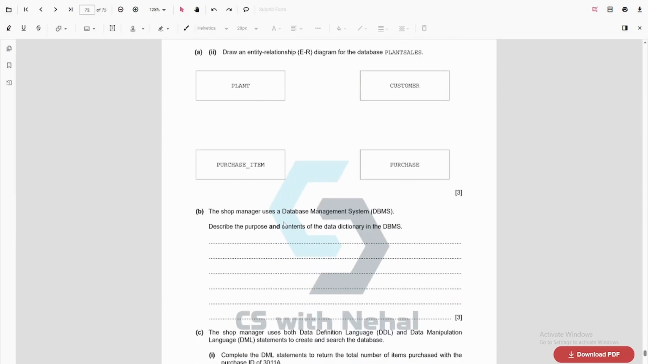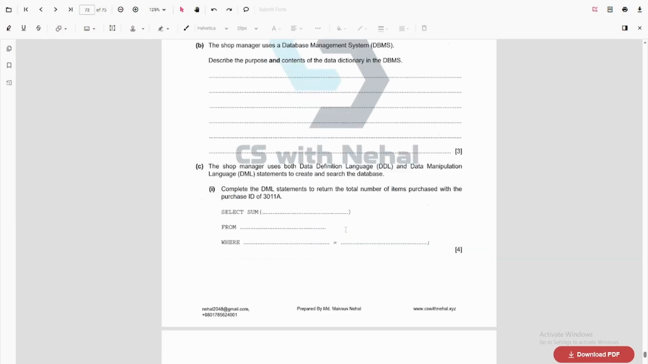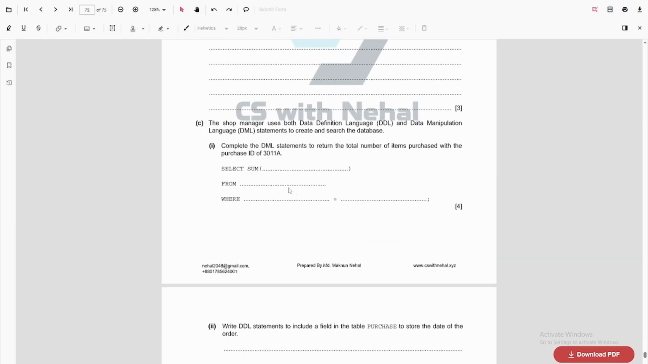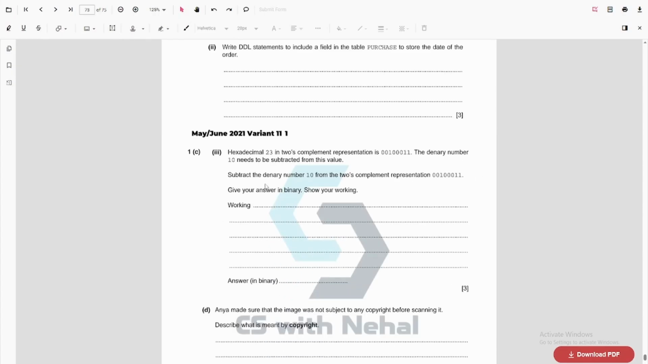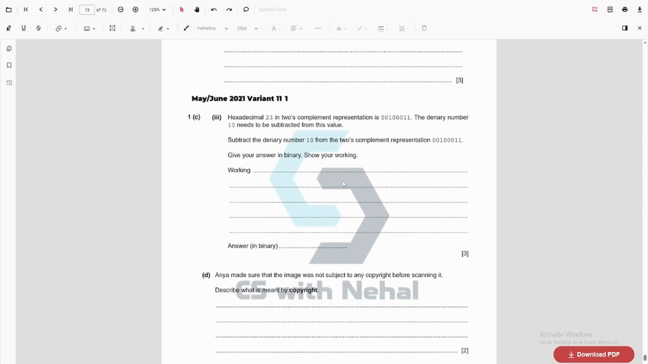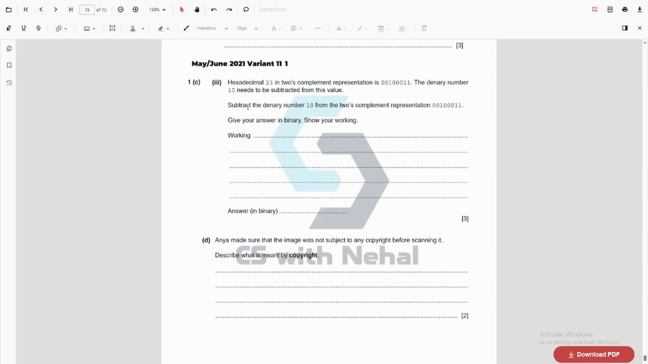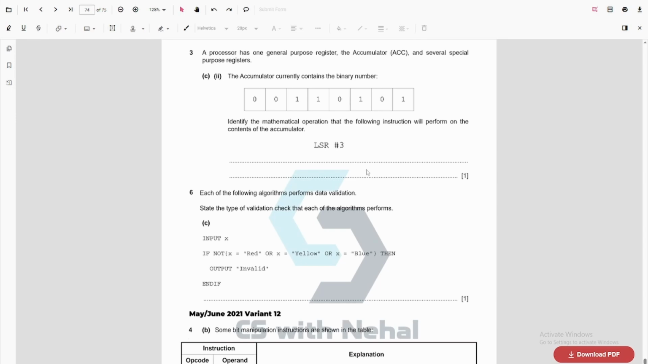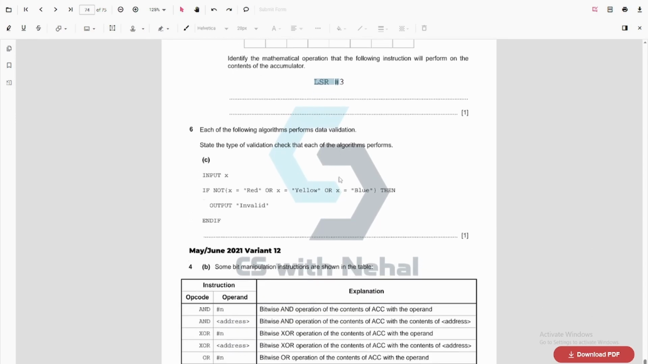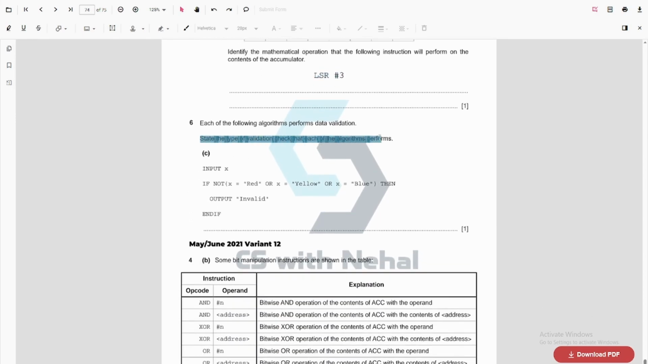We draw an ER diagram, data dictionary. We already did this. A basic SQL operation, adding a new field, then converting from hexadecimal to binary and vice versa. We need to subtract a number, so subtraction is already done. What is meant by copyright? This is a simple definition. LSR, left shift. Right? So state the type of validation check provided here.